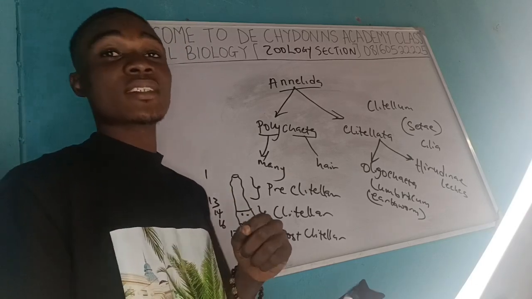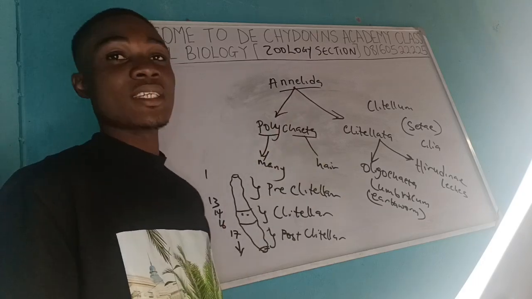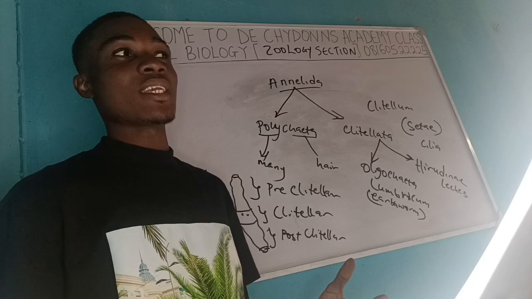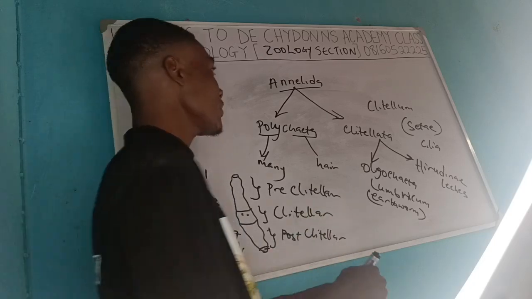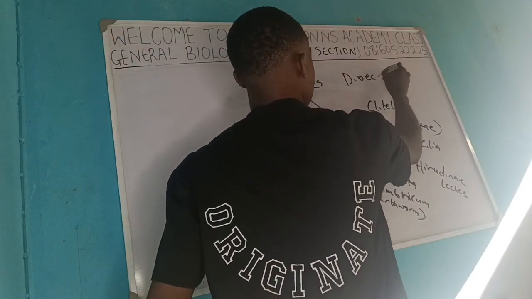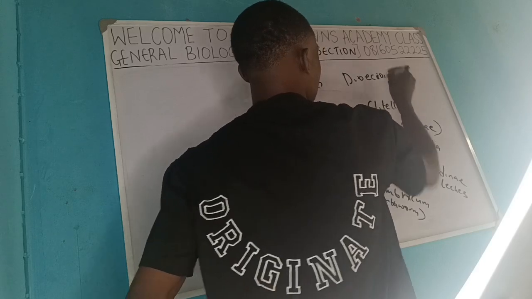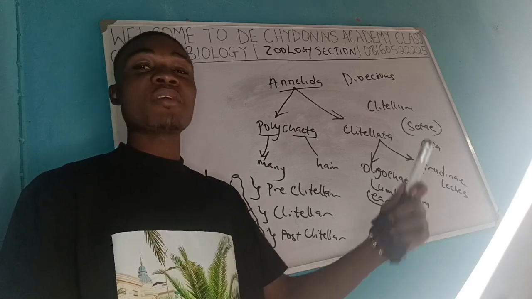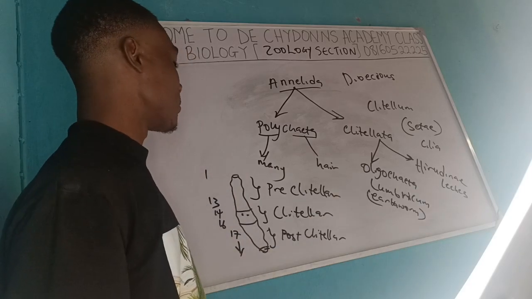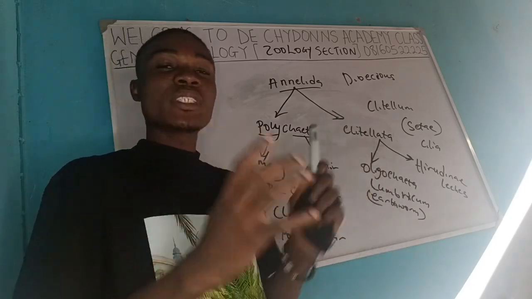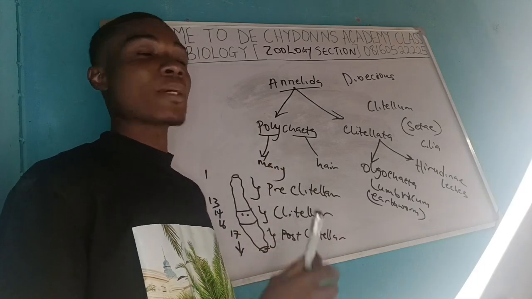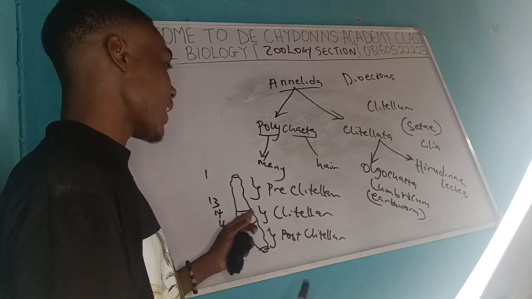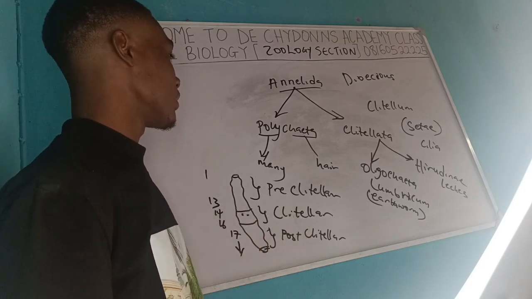And I forgot to tell you that in this earthworm, or in this annelid, they could be dioecious, meaning they have a single genital, or they could be hermaphrodites, just like we have monoecious in plants, meaning they could have two genitals, both female and male, in the same body.